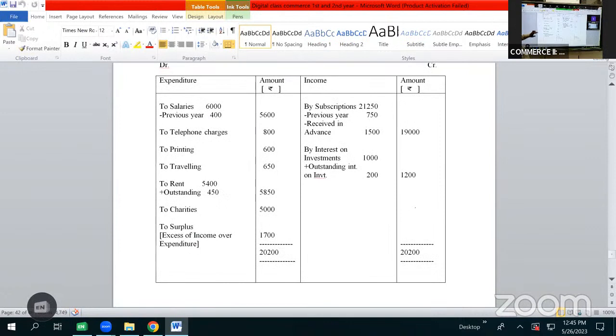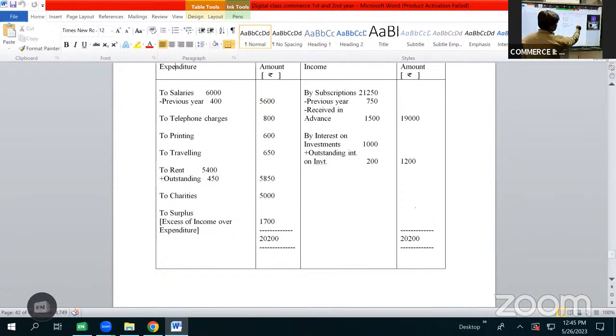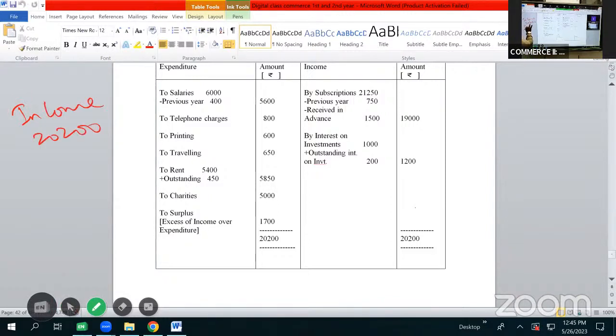Now concluding the problem by doing the total of income: 19 plus 1, 20,200. So the total of income is 20,200. And the total expenditure is 5 plus 5, 10, 10,850, 10,900, 11,500, 12,100, 12,900, 13,500, 18,500.